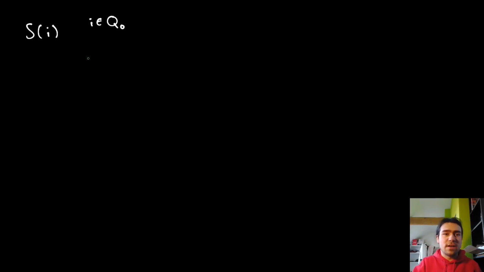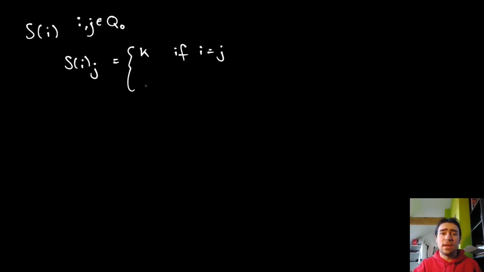Now, I and J are elements of Q0. The jth space of this simple representation at vertex I is defined as follows: it's a single copy of the field K if I is equal to J, and just the zero space elsewhere.